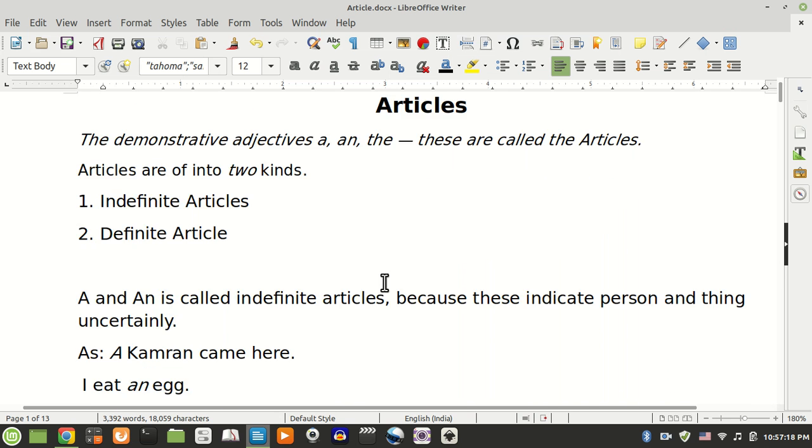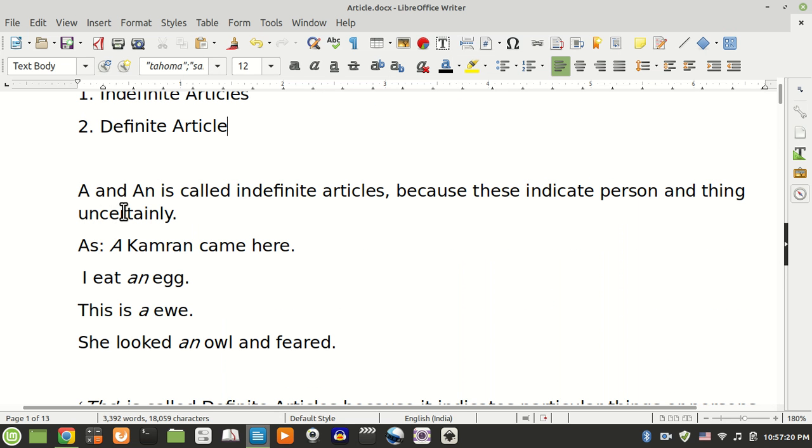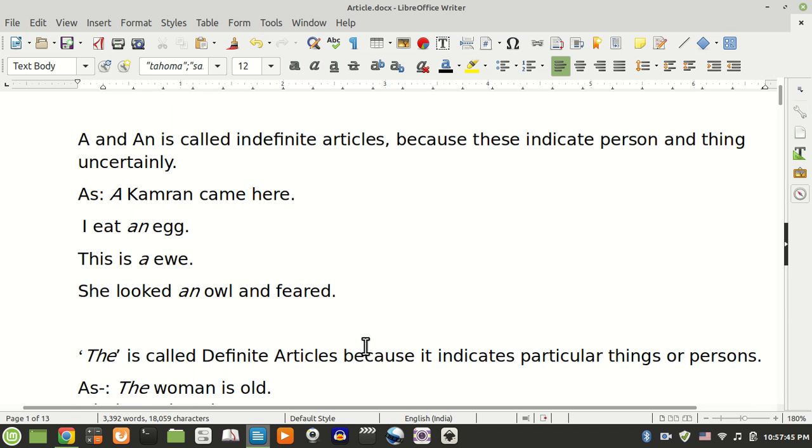Indefinite articles: a and an are called indefinite articles because they indicate a person or thing uncertainly. As, Kamran came here. I eat an egg. This is a UFO. She saw an owl and feared.